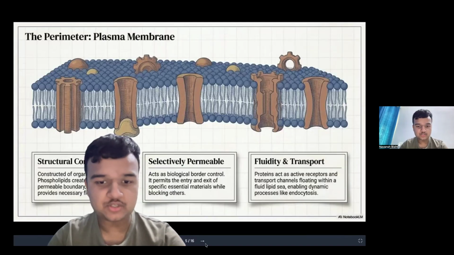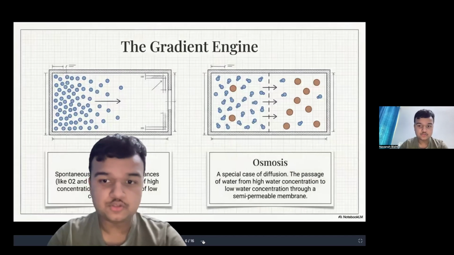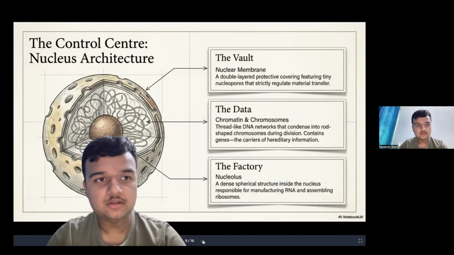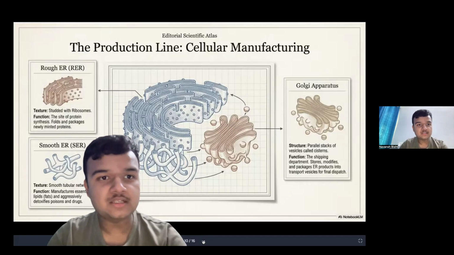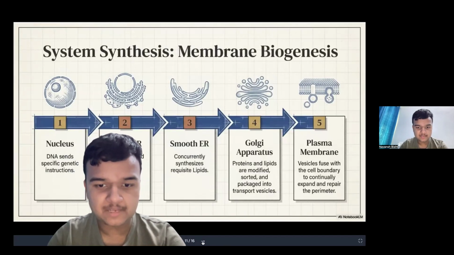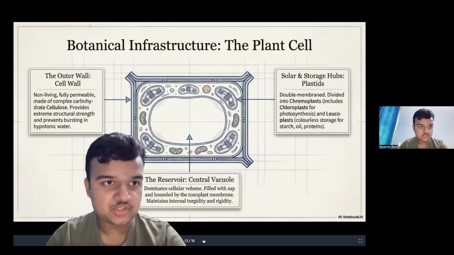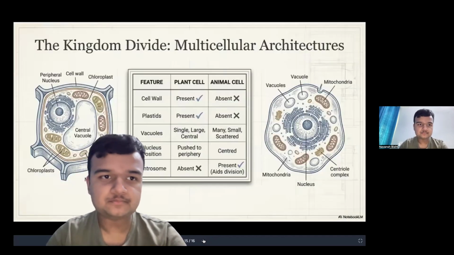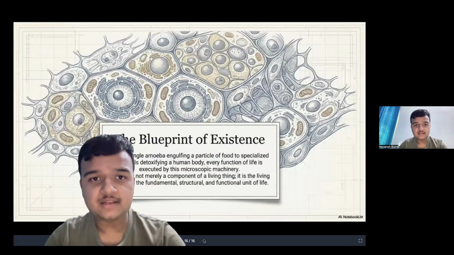Then we discussed the structure and function of the plasma membrane, the two processes that take place: diffusion and osmosis, types of solutions, the process of endocytosis, the structure and function of the nucleus, and different cell organelles such as rough endoplasmic reticulum, Golgi apparatus, the whole procedure followed for the synthesis of the plasma membrane, role of mitochondria, role of lysosome, structure and function of the plant cell, the evolutionary divide, prokaryotic and eukaryotic cells, plant kingdom, and the difference between plant cell and animal cell.